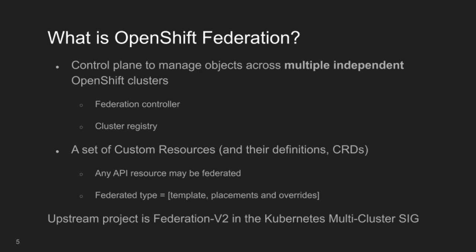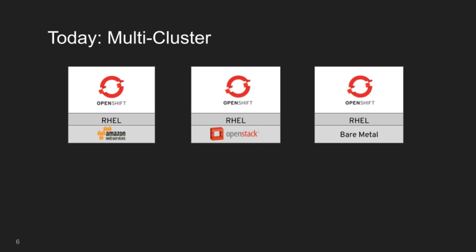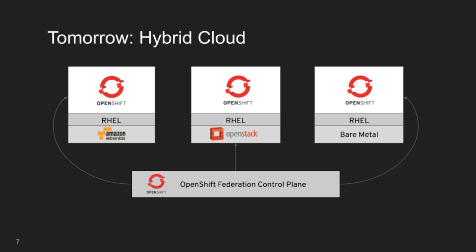OpenShift Federation is based on the Kubernetes Multi-Cluster Special Interest Groups project called Federation v2. Red Hat has put a lot of work into ensuring a uniform experience with OpenShift across cloud providers, both on and off premises and even on bare metal and virtual machine platforms. It remains the customer's responsibility, however, to orchestrate application workloads across different OpenShift clusters. OpenShift Federation provides a powerful toolkit to manage applications in tomorrow's hybrid cloud.